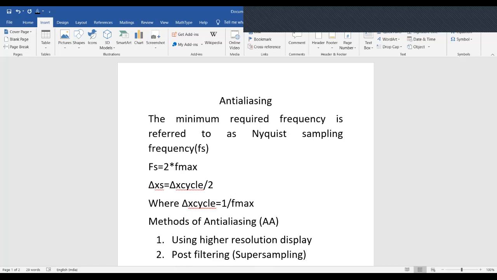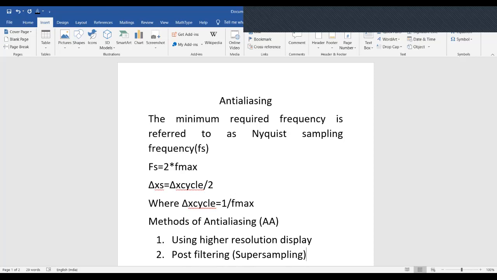Now, the intensity from each subpixel is calculated and the average intensity of the pixel is found from the average of intensities of the subpixels.